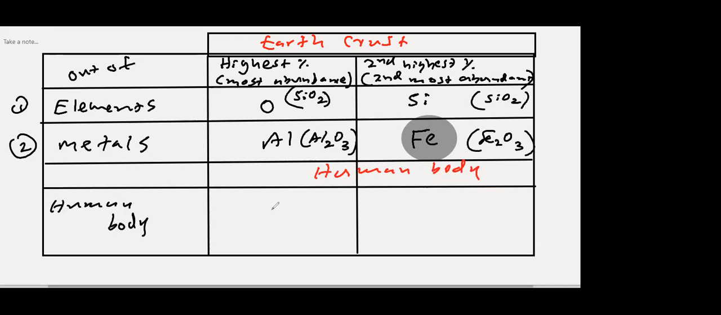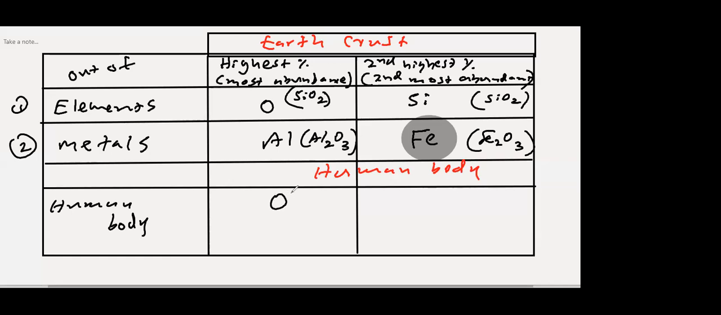In the human body, what is the most abundant element? Who can tell me? Sanuka? Oxygen, sir. Yeah, very good. Oxygen. Okay, add this to the same table. Add human body, oxygen. Why?